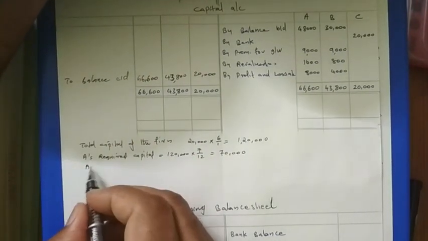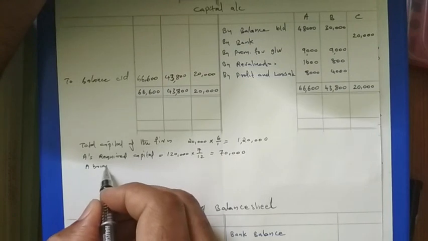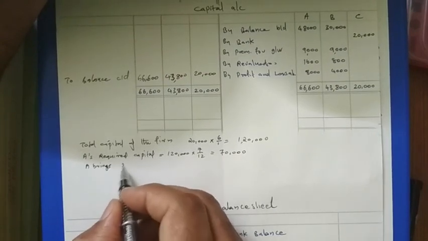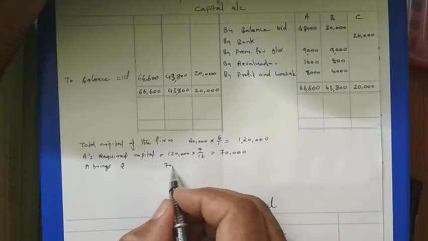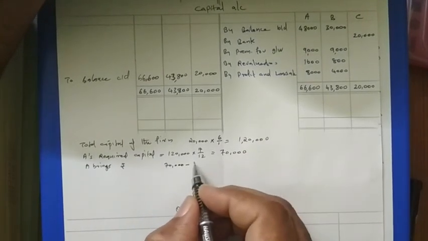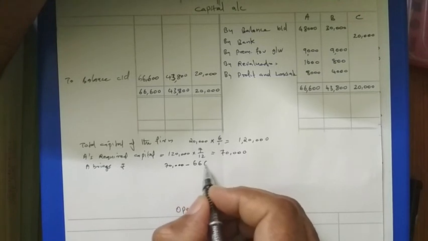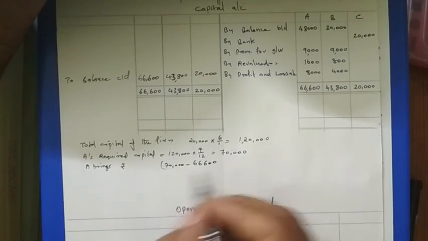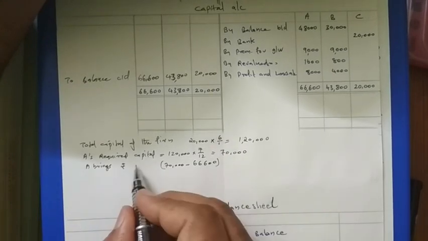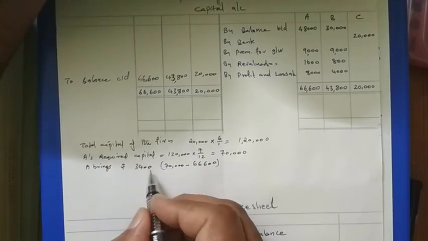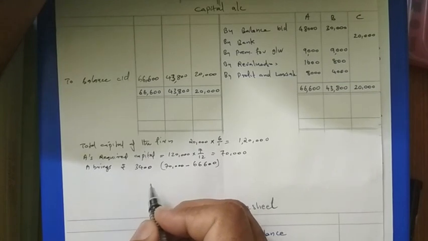So here A brings rupees, how much? That will be 70,000 minus 66,600, which is 3,400. A brings 3,400.